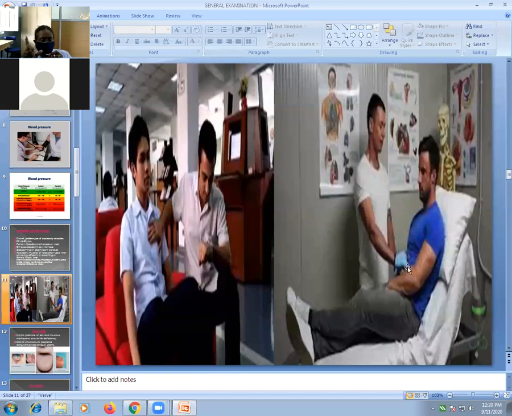So general examination starts with neurological assessment: patient conscious, oriented to time, place, person. After that comes temperature, whether the patient is febrile or afebrile. Then you take the vital parameters, pulse, blood pressure, respiration, and then other points of general examination. So we will discuss